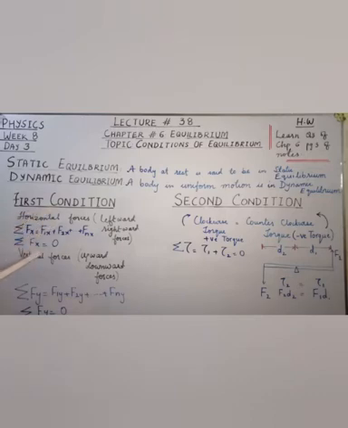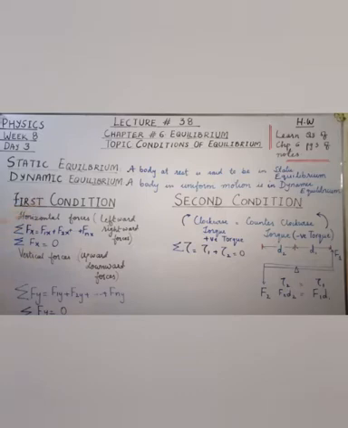And for those bodies which are moving vertically, with forces acting from the upward side or the downward side, if the upward force balances the downward force, then the second part of the first condition of equilibrium is satisfied.